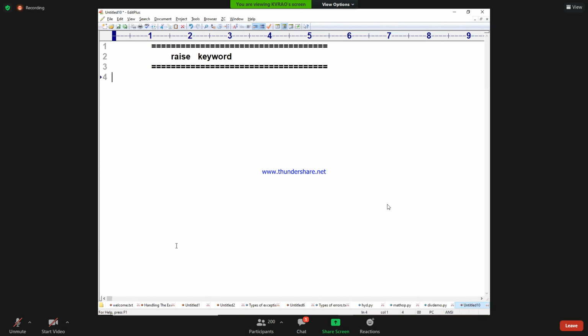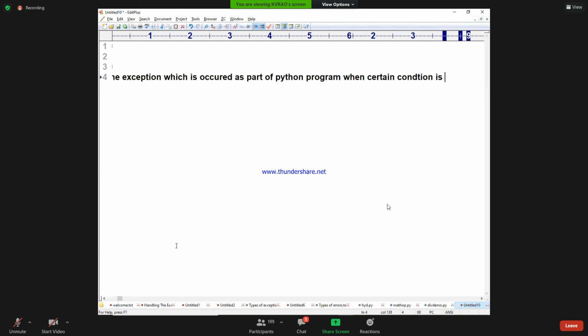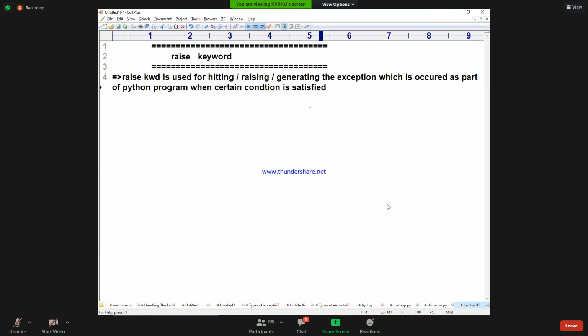Raise keyword is used for hitting or raising or generating the exception which is occurred as a part of Python program, when certain condition is satisfied.